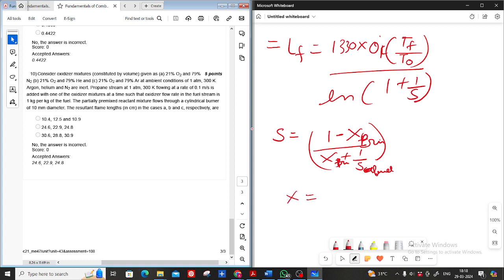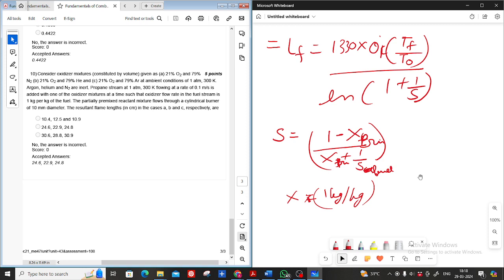So, sir, the question is, in the data it is given as 1 kg per kg of fuel. See, this is 1 kg of oxidizer present in 1 kg of fuel. Yes. So instead, if it is 2 kg or 3 kg, then we have to divide. We have to take 3 upon the stoichiometric air fuel ratio. Correct?